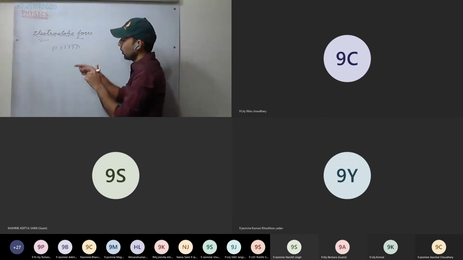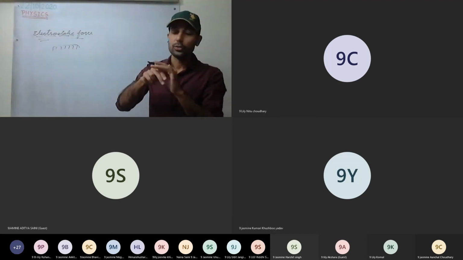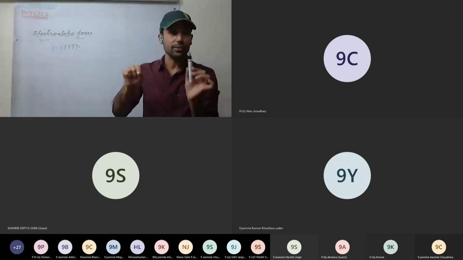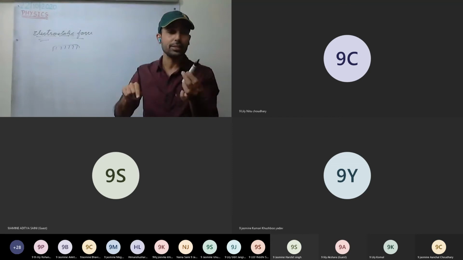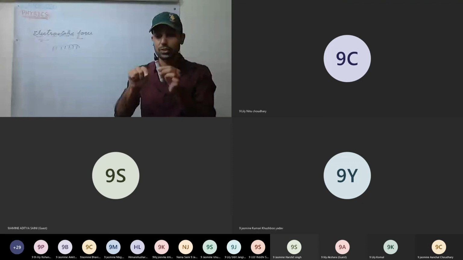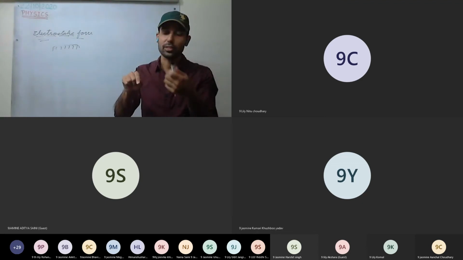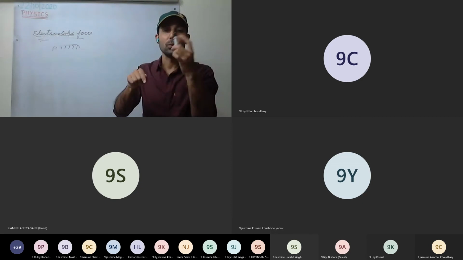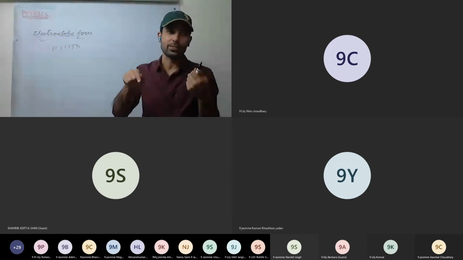So see here, for example, we are rubbing the comb on hairs. Both are different materials. Hairs are one material and the comb is made of a different material. So it will depend on which one loves the electrons more. Whose love is stronger, that will take away the electrons. The comb wants to take electrons from the hairs, and the hairs want to take electrons from the comb. So when we rub, there is a transfer of electrons.